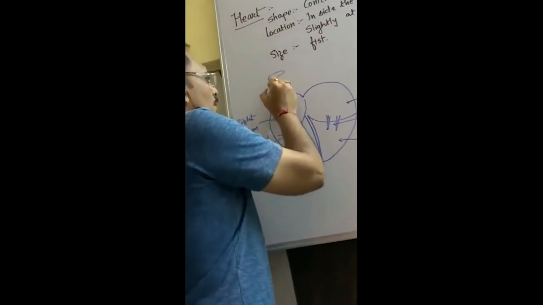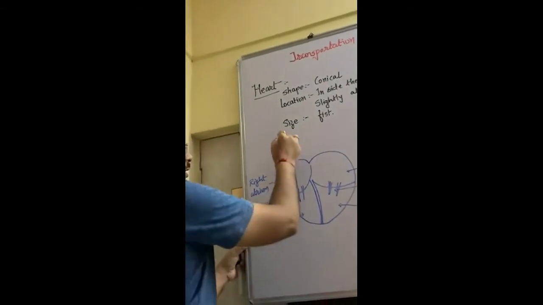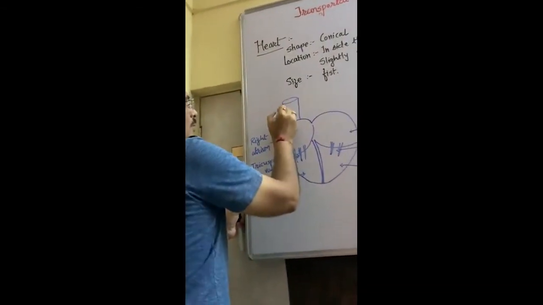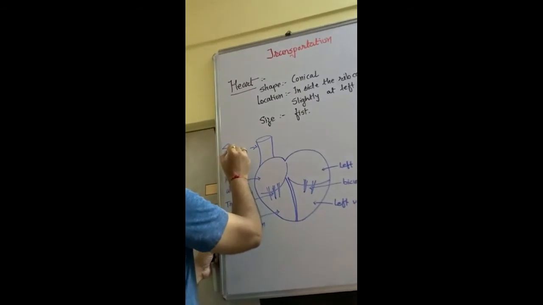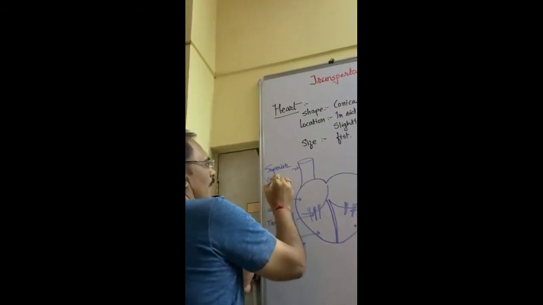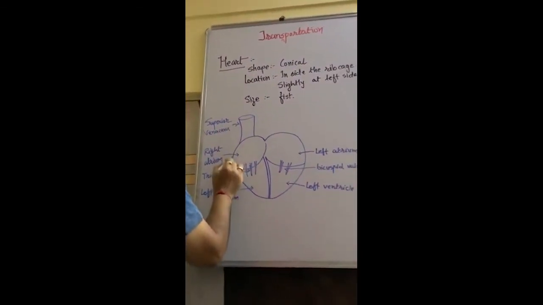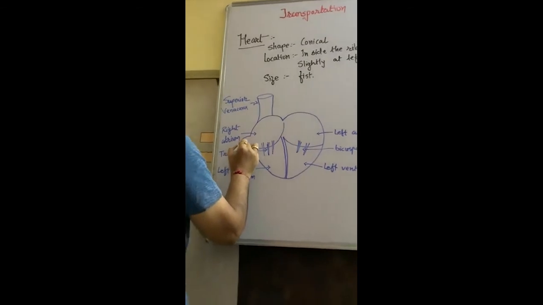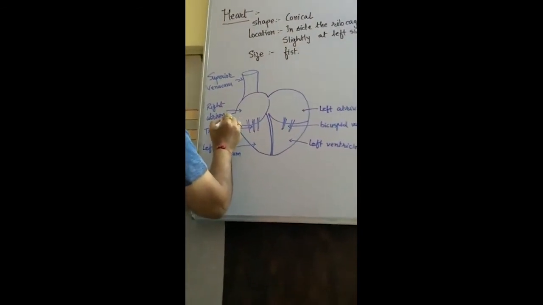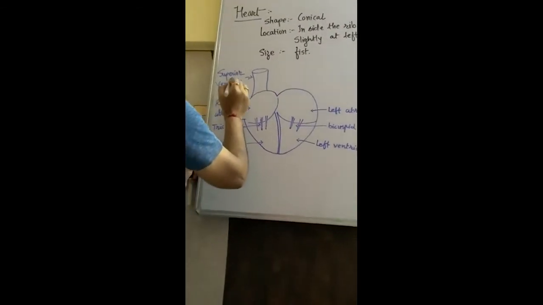From the upper body, deoxygenated blood enters into the right atrium through the superior vena cava. Vena cava. And from the lower body it enters from here, that is called the inferior vena cava. Another vena cava.